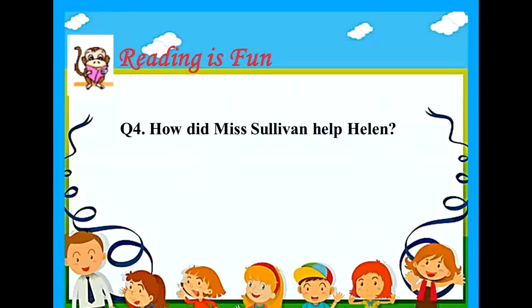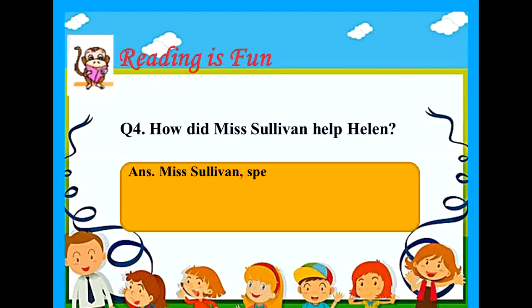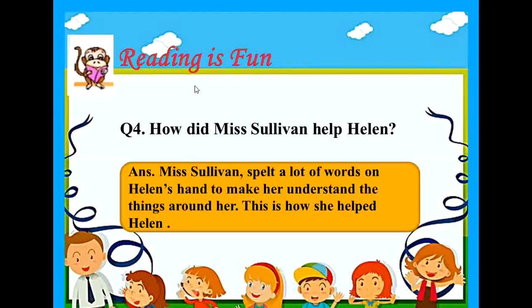Children, we all know that Miss Sullivan would spell a lot of words on Helen's hand in order to make her understand the things that were around her. So this is how Miss Sullivan had helped Helen. So we can write down the answer. Miss Sullivan spelt a lot of words on Helen's hand to make her understand the things around her. This is how she helped Helen.